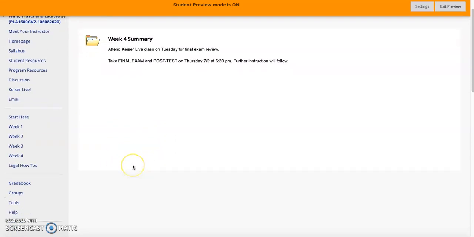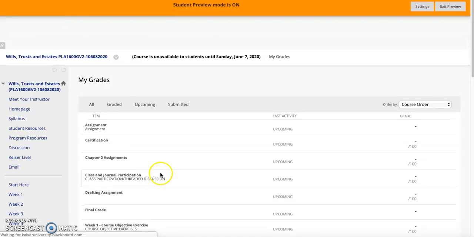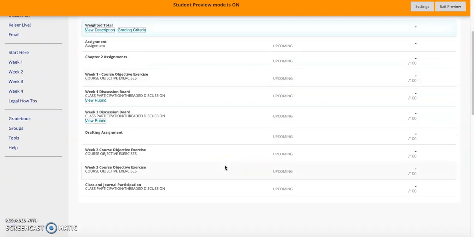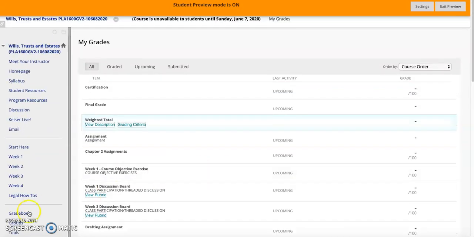Okay, so that is it, guys. Oh, lastly, I will say, when you click on Gradebook, it'll show you your grades, but you guys should know how to access that already. That's the other thing to be familiar with, but you guys should probably know that already.